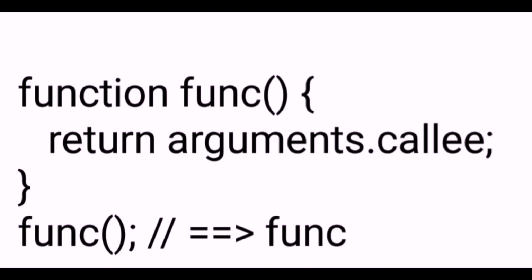Now we are calling that method, which will print func in the console. So this method will print func, which is nothing but the function's name. And why is it printing that? Because we are using arguments.callee with a return keyword, so it will return the method name.